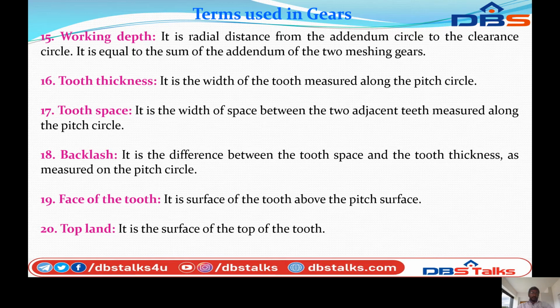Next, backlash. It is the difference between the tooth space and the tooth thickness, as measured on the pitch circle. Face of the tooth. It is the surface of the tooth above the pitch surface. Next, topland. It is the surface of the top of the tooth.